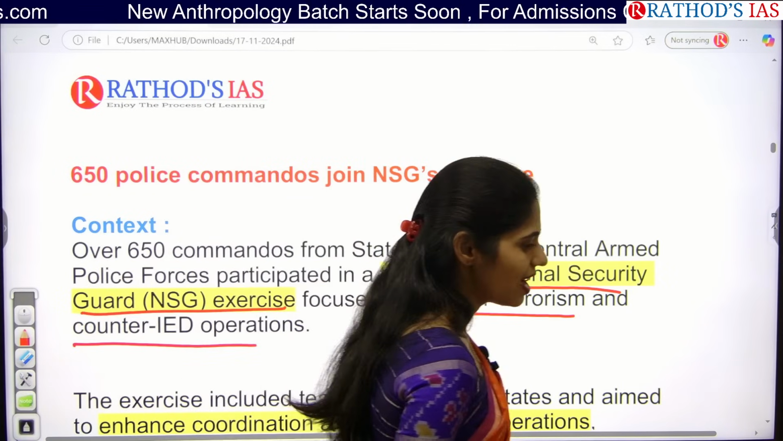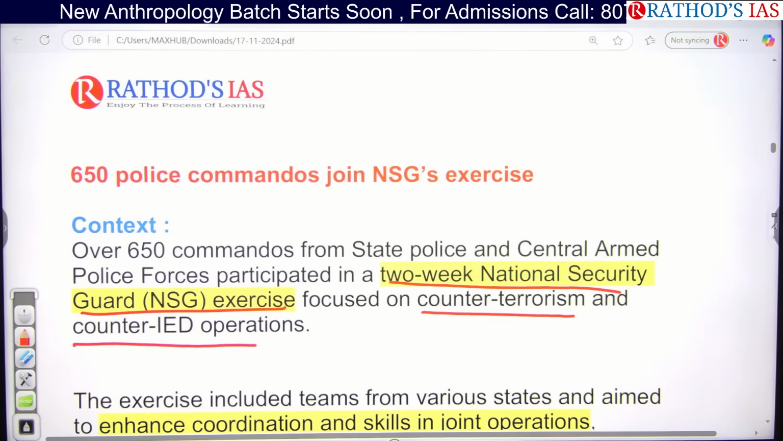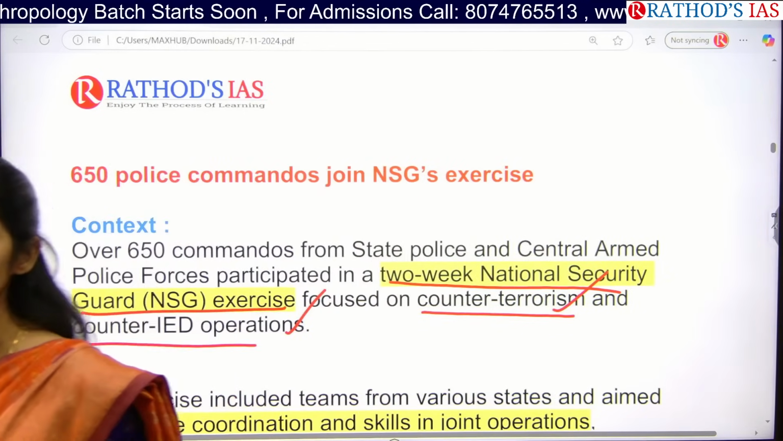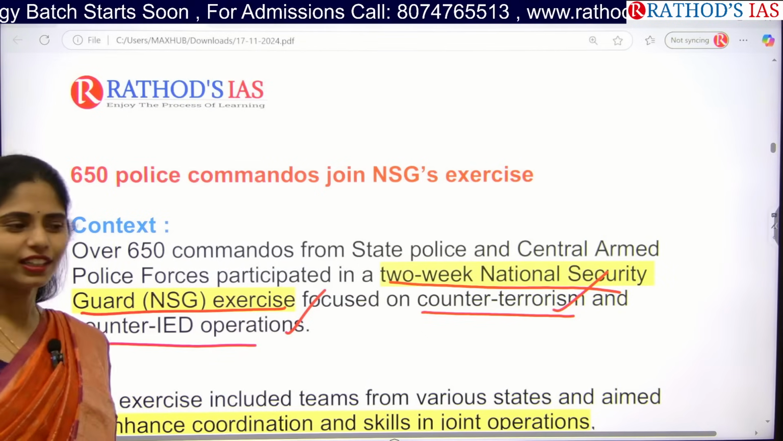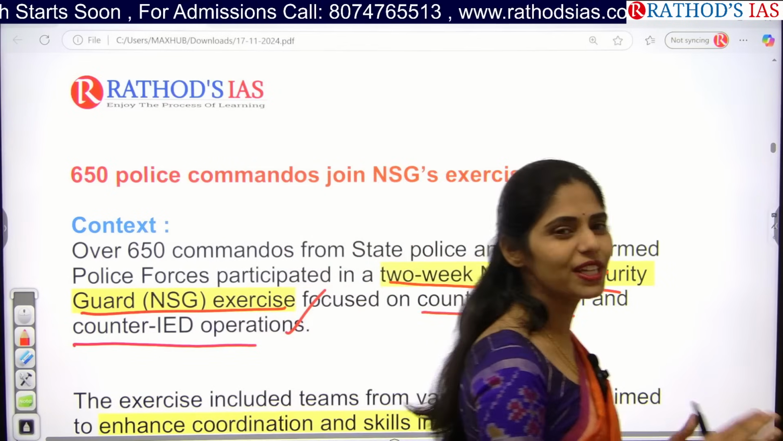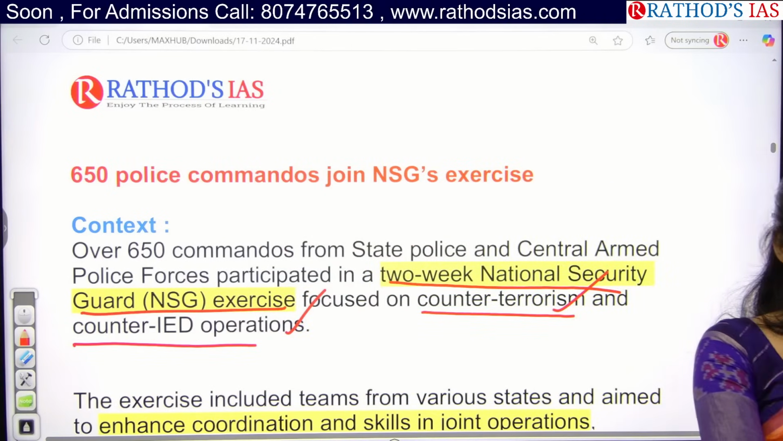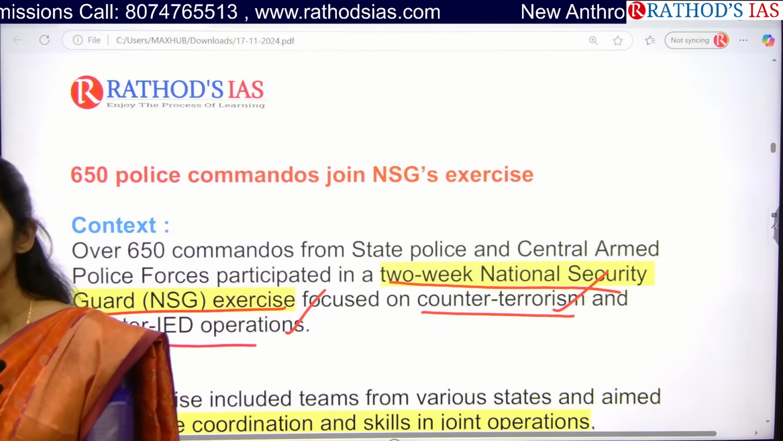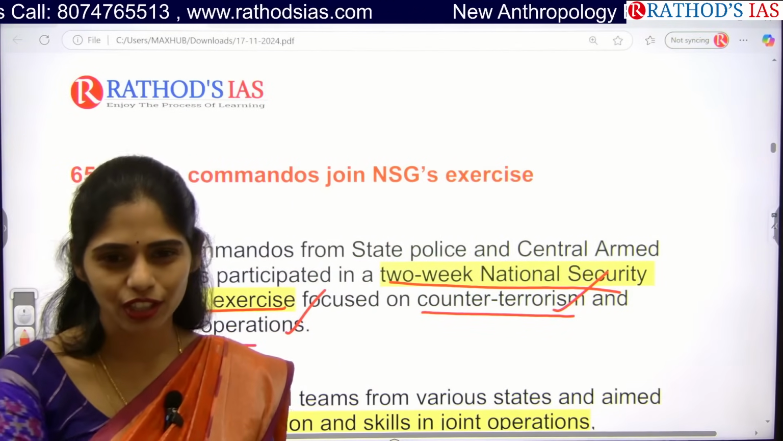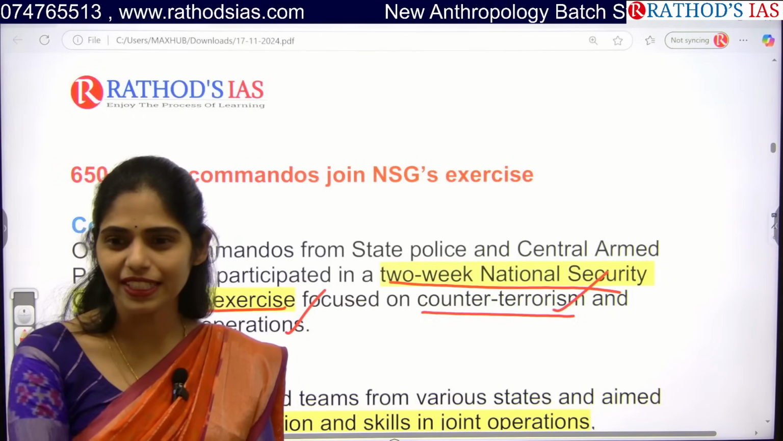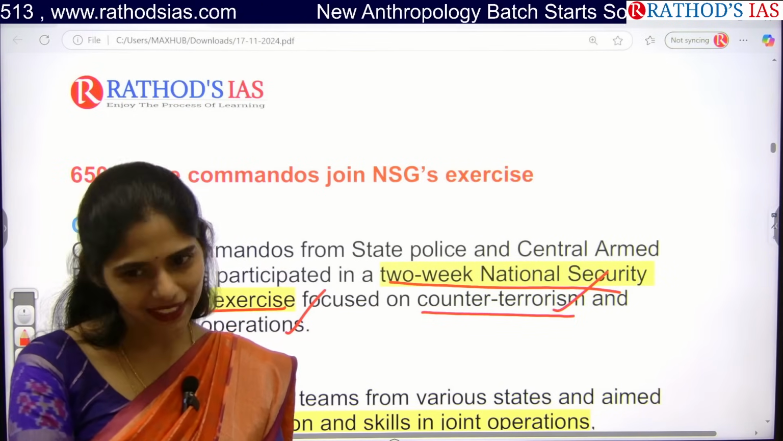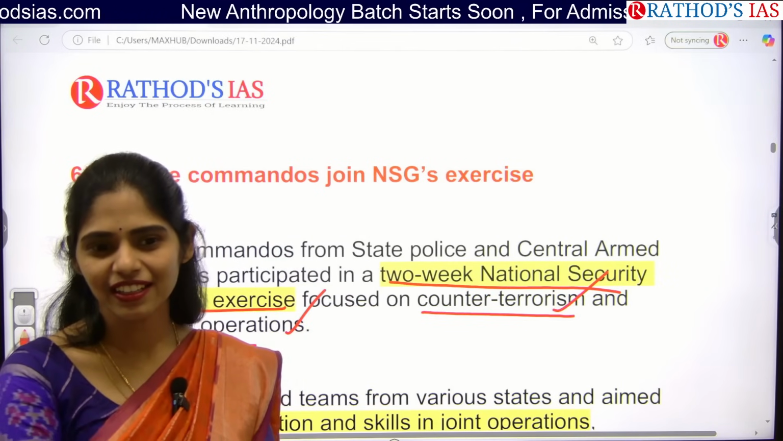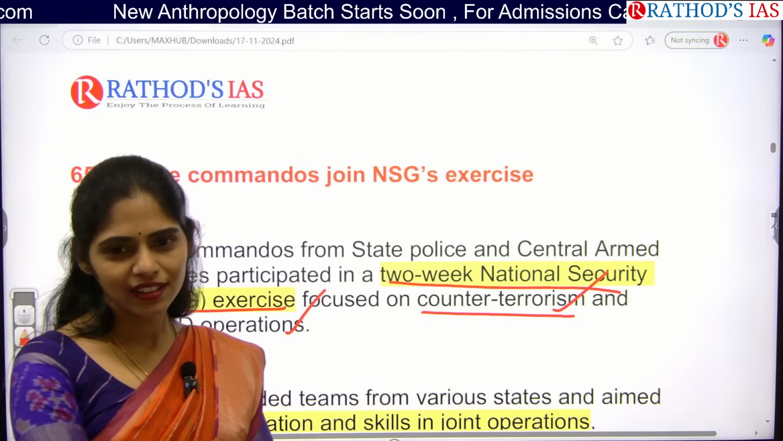So this 2 weeks exercise is focusing especially on counter terrorism as well as countering these kinds of explosive devices. Can you tell me how these groups will identify these explosive devices? For example, if you get information that there is going to be a bomb blast, how will it be chased by our security forces? Bomb detectors. Next. Metal detectors, next. Dogs, next. Next, what will they do?